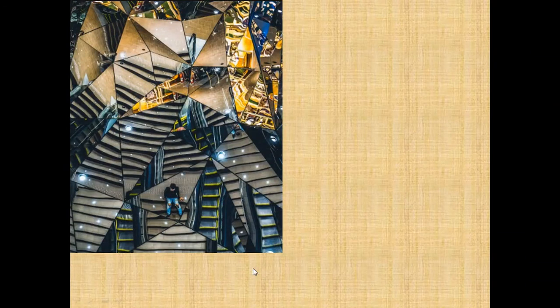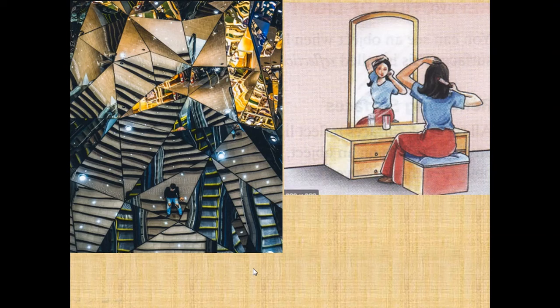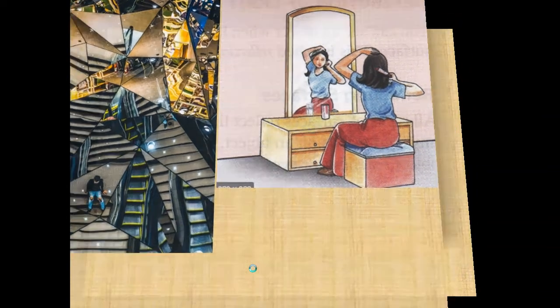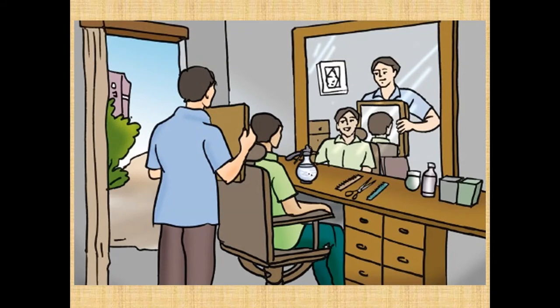Here you can see the illusion has been formed by placing the mirrors in different ways. Then it is used in the dressing table mirror. Then in the barber shop, the plane mirror is used so that you can see your image exactly the same as you are sitting on the chair.